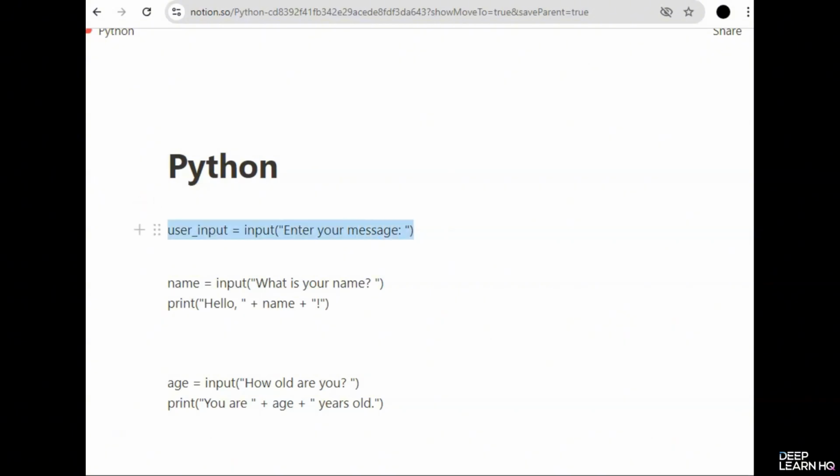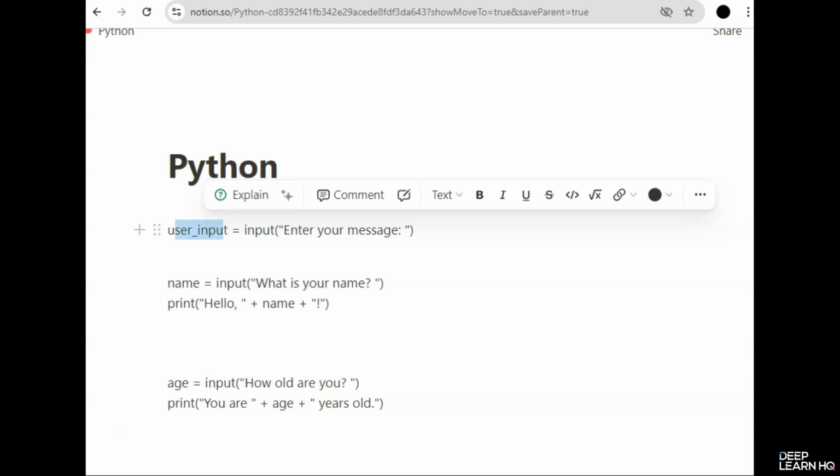So this is a basic user input method. You enter your message here, enclosed in quotations and brackets, and outside the brackets you write the keyword input, and then you assign it to a variable.